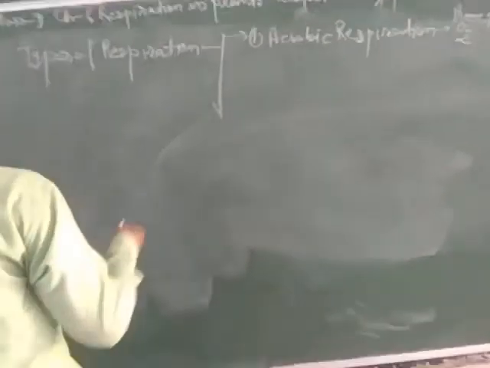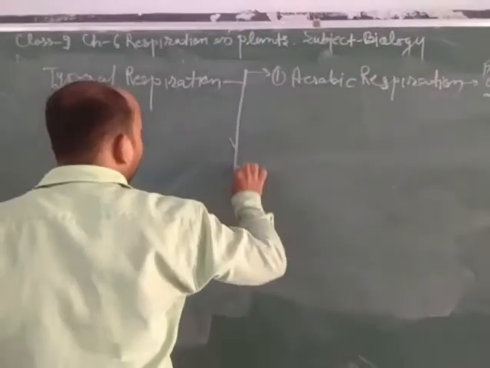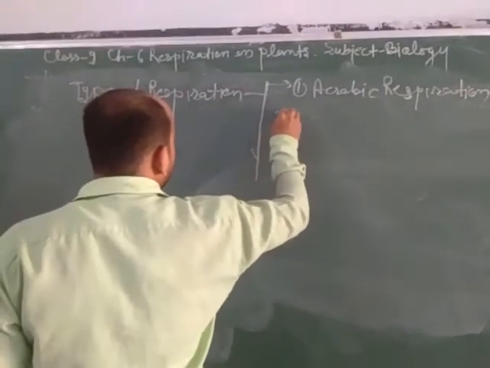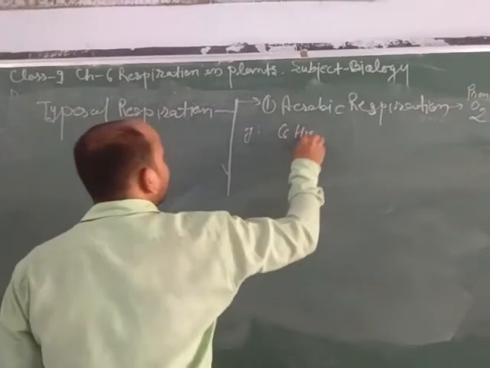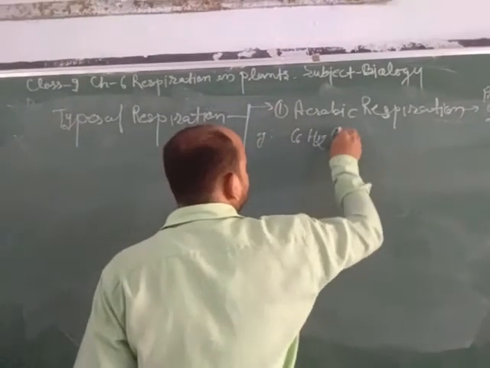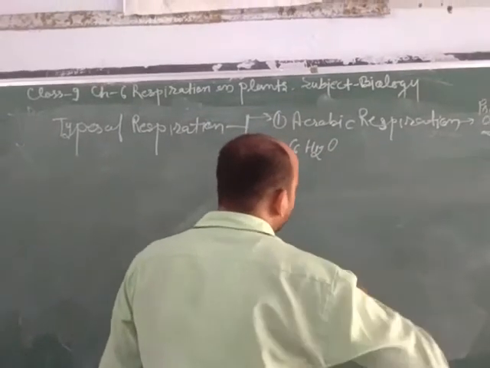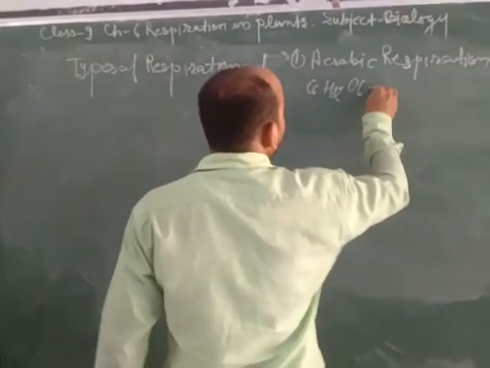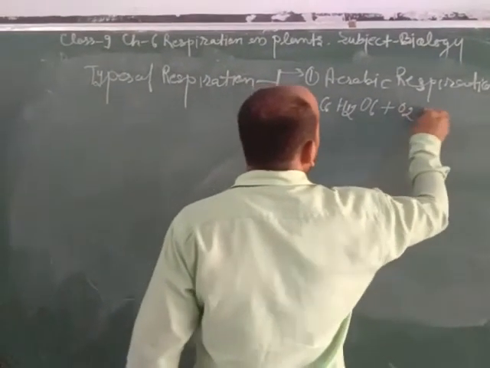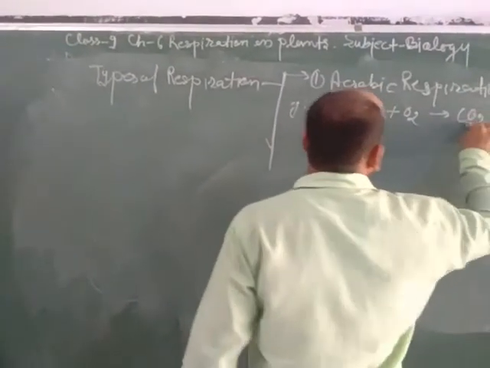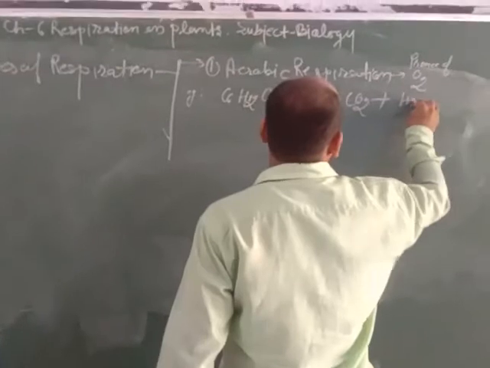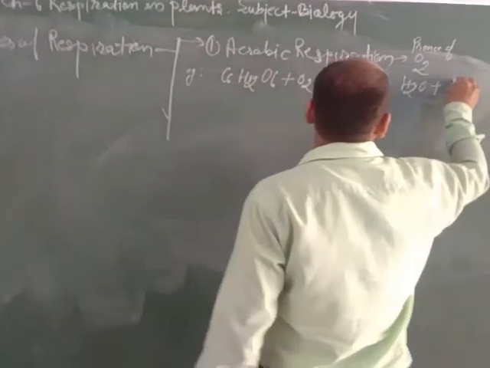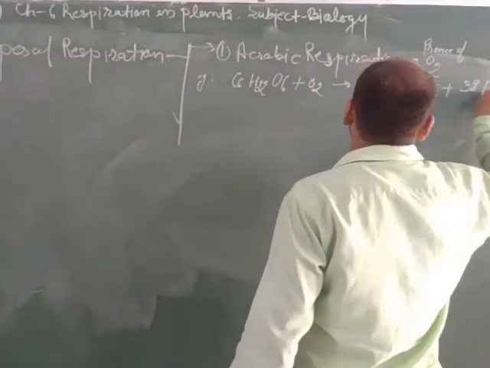This generally occurs in all living higher organisms. For example, when catabolic breakdown of glucose takes place in the presence of oxygen, carbon dioxide and water are formed along with the release of energy, that is 38 ATP.